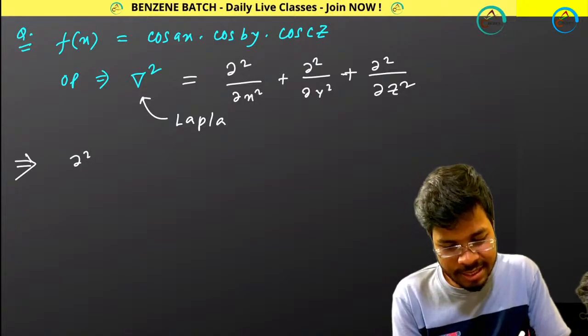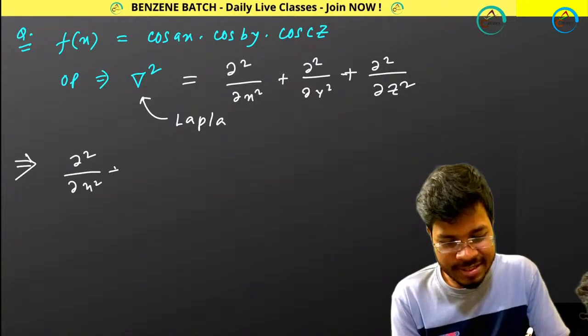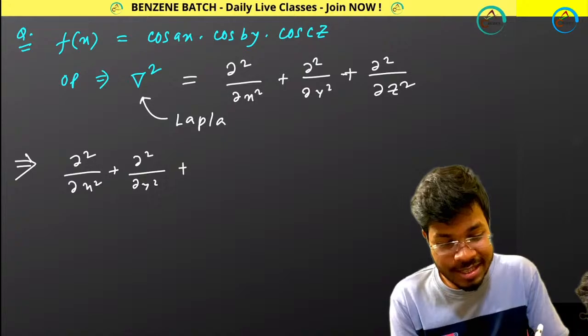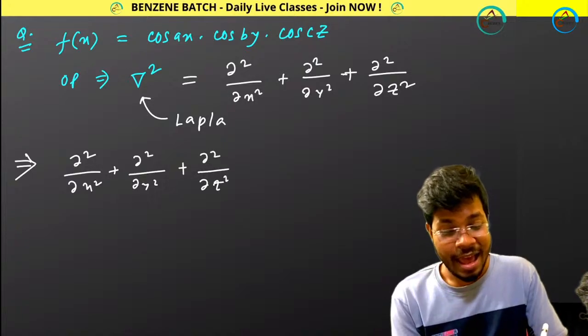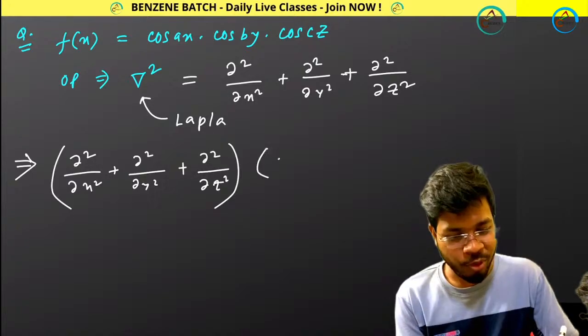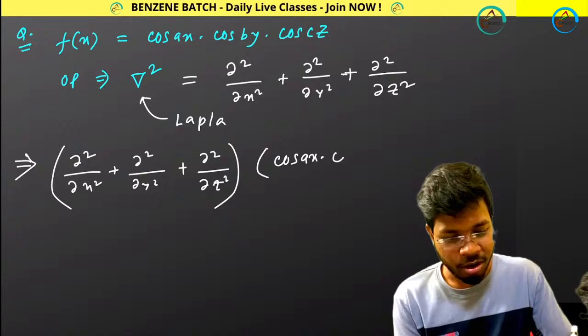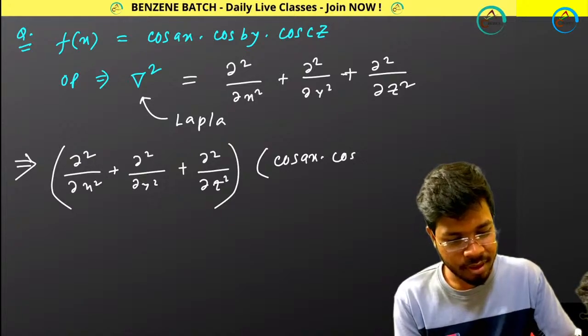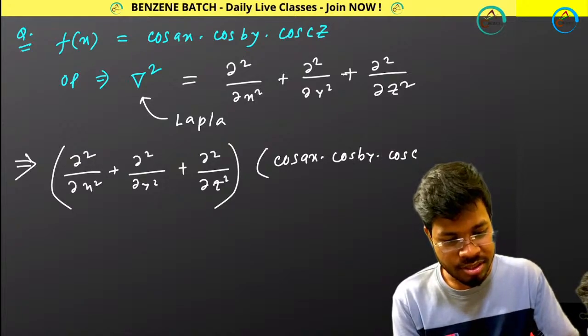So I am doing this: del square by del x square plus del square by del y square plus del square by del z square, acting on cos ax, cos by and cos cz.